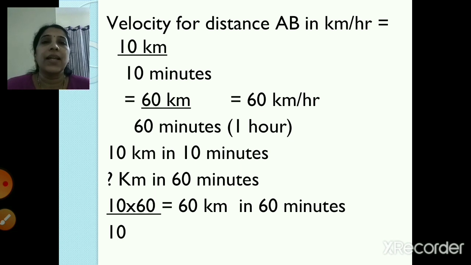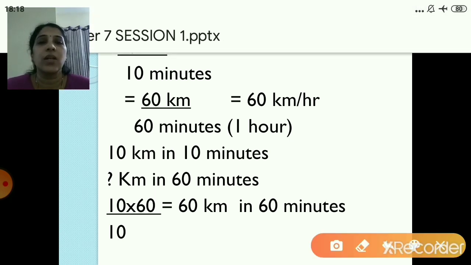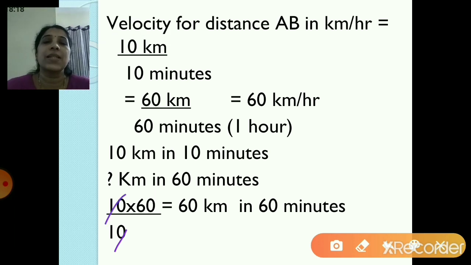10 kilometer in 10 minutes, right? So how many kilometers in 60 minutes, right? So what I have done, cross multiplication, 10 into 60 upon 10. So what happens? 10 into 60, so what? 0, 0 gone. So you got 60 kilometer. That means 60 kilometer in 60 minutes, right?